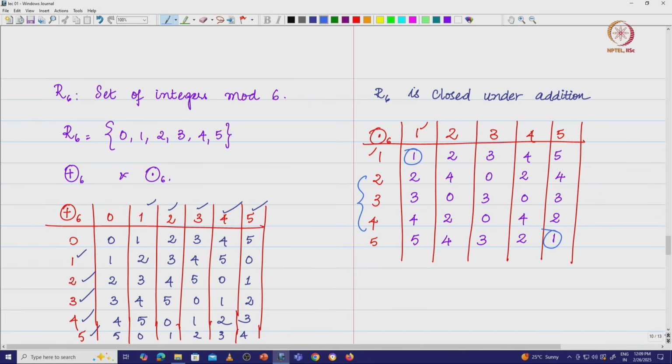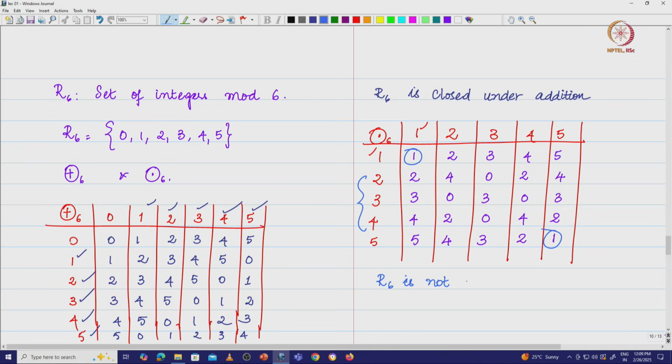And the very core property of a field is that every non-zero element in the set must have a multiplicative inverse, and here in R6 we see that 3 of the elements in R6 do not have a multiplicative inverse. That means we are going to say that R6 is not a field.